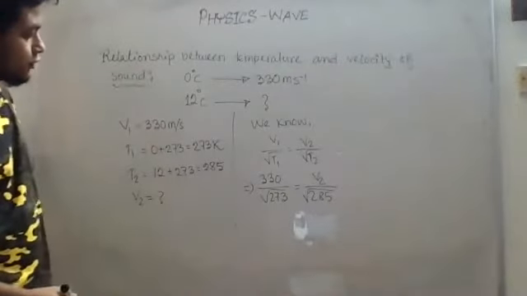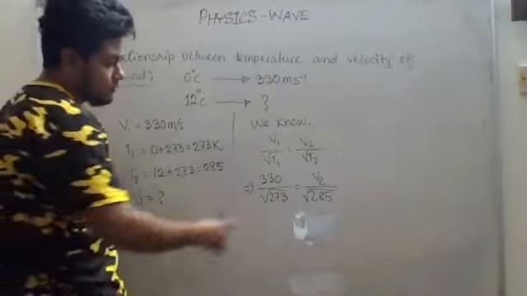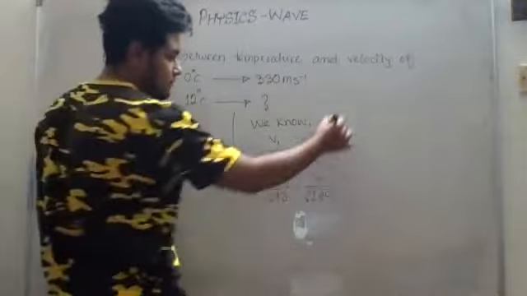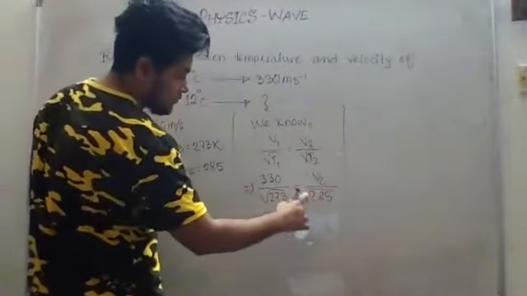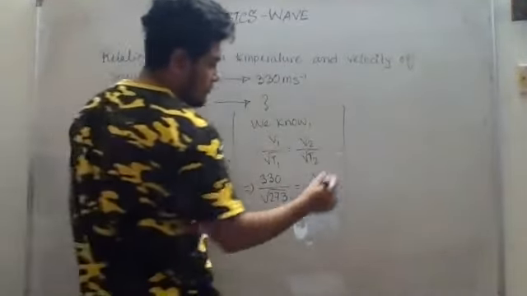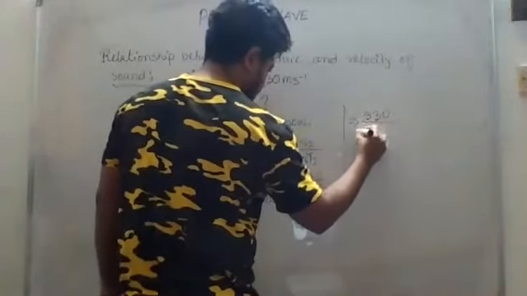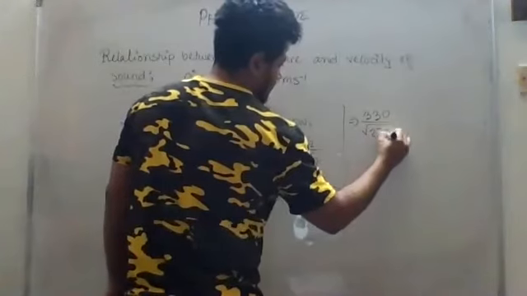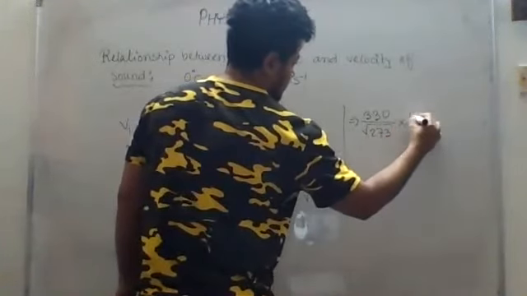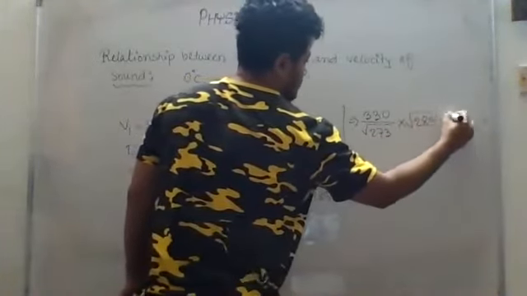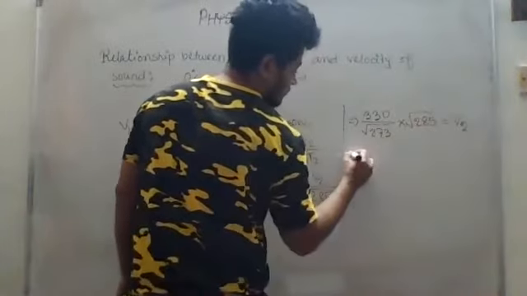So from here, can you find out the velocity? This one is divided, so if I change the sign, it will be multiplied, right? 330 divided by root over 273 into root over 285 is equal to V2.